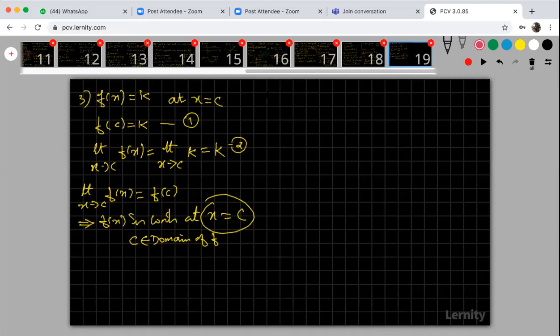Please take one more problem. After that, take a definition. Your f of x is equal to an identity function at x is equal to any point. What is my c? c only. Here it was k, and there was no x, but here x is there. In place of x, you have to substitute c. Therefore, f of c is equal to c. Similarly, limit x tends to c f of x. What is my f of x? My f of x is x.